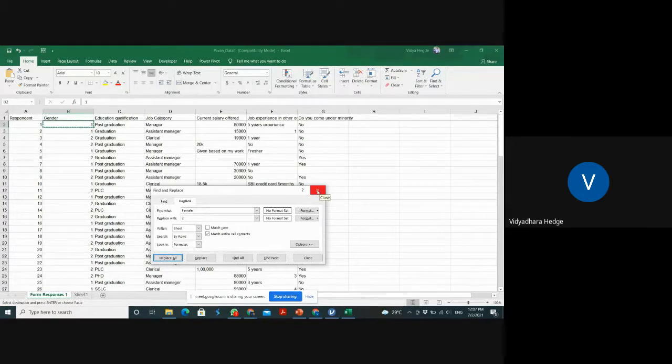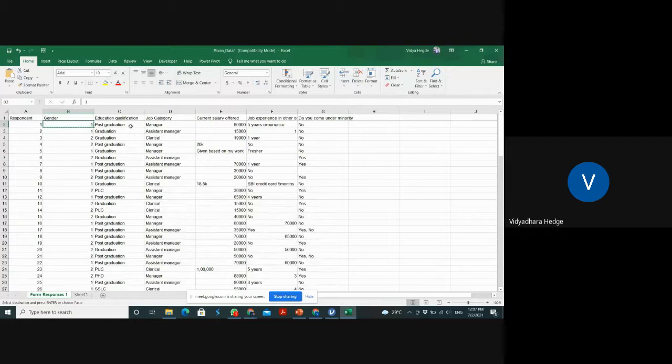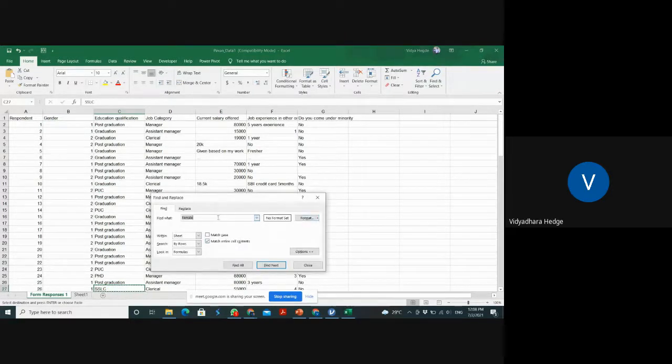Okay, now coming to the next part. Here I am having some content, so I have to code it in the Excel sheet itself. Now let us see the qualifications in chronological order. First I write SSLC. Now come here and make SSLC as 1.